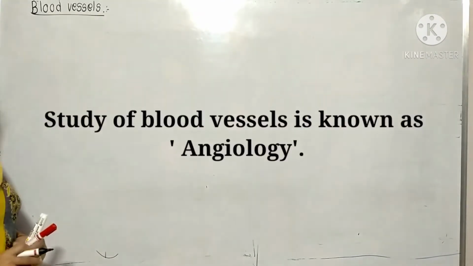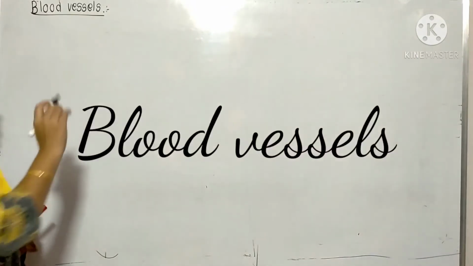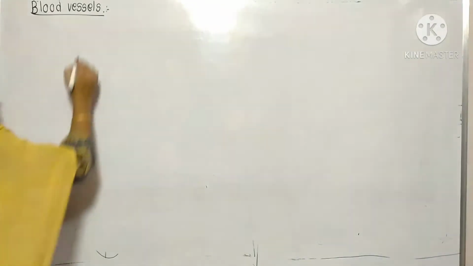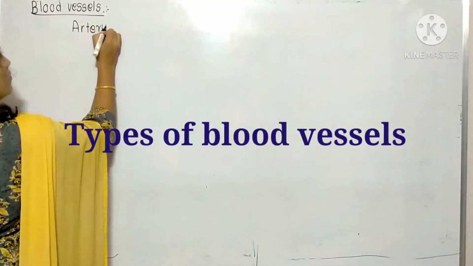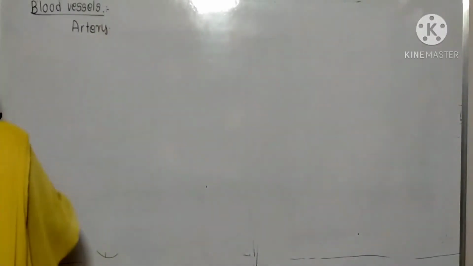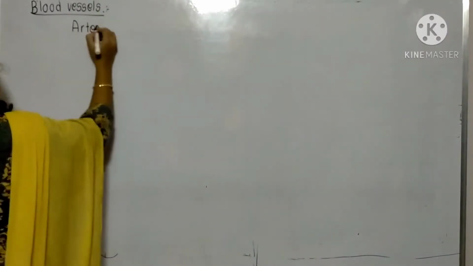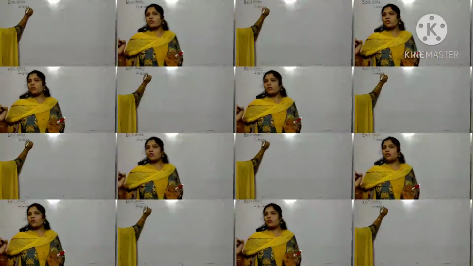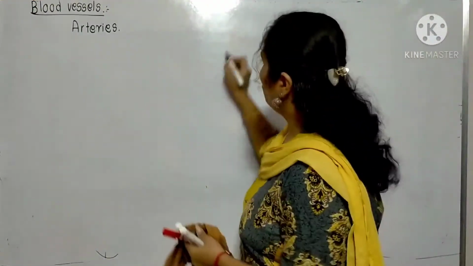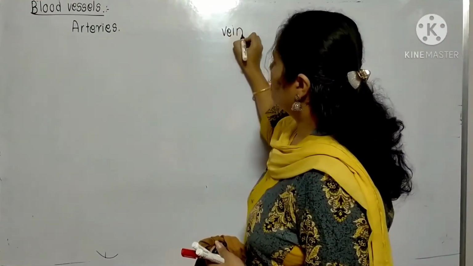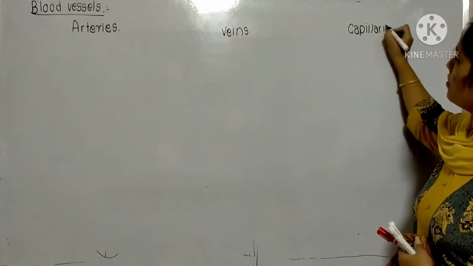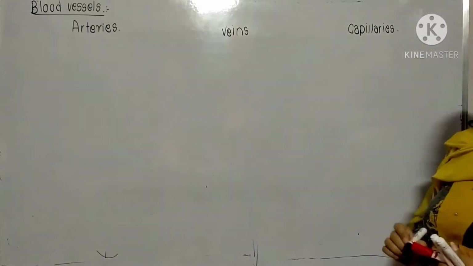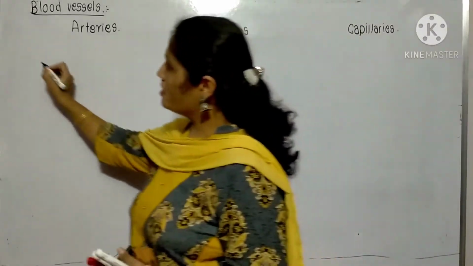Here in this topic they have given three types of blood vessels. The first one is known as the artery, or arteries. The second one is known as the veins, and the third one is known as the capillaries. Now let's see about these arteries.